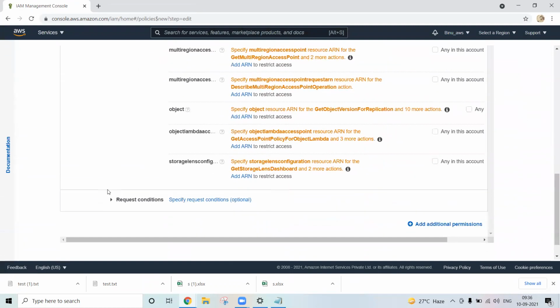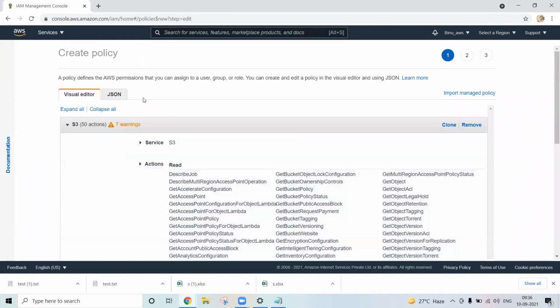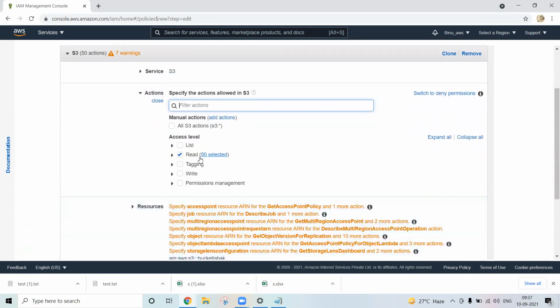So I have created the request conditions. So I have created a policy. Using that policy, only read can happen. Only read permission I have given, right?